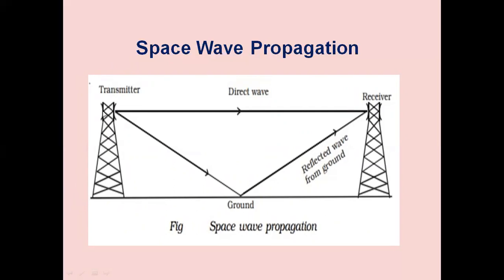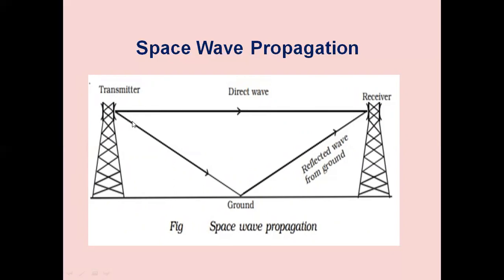Then the modulated wave is converted in the form of electromagnetic waves by using transmitting antenna, and this electrical signal is converted into electromagnetic wave. The electromagnetic waves are propagating through the space. Some of the waves are directly reached by the receiving antenna.